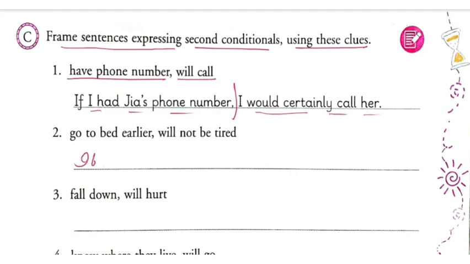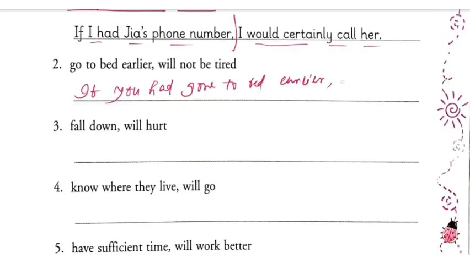So if you had gone to bed earlier, you would not be tired.